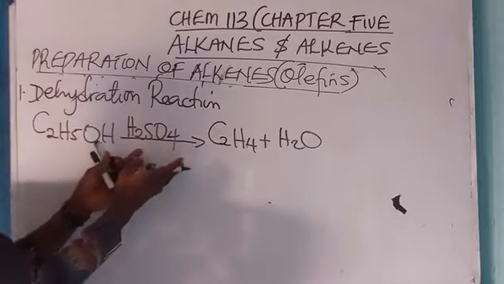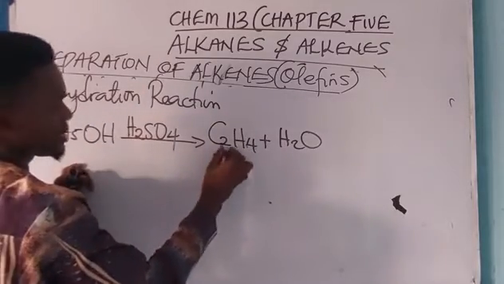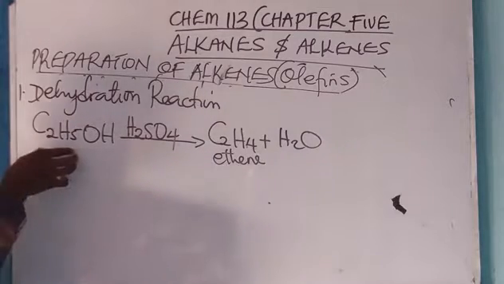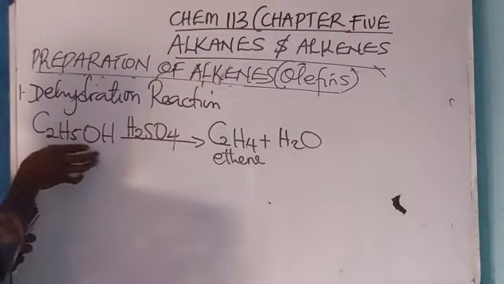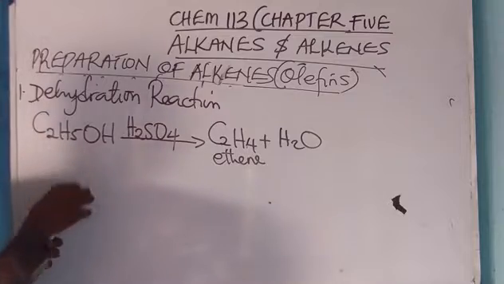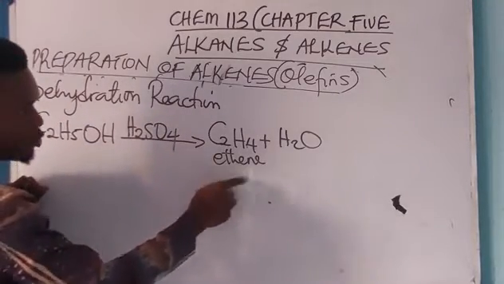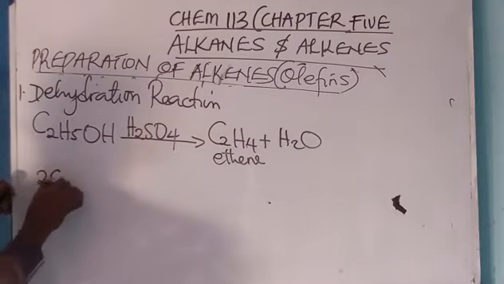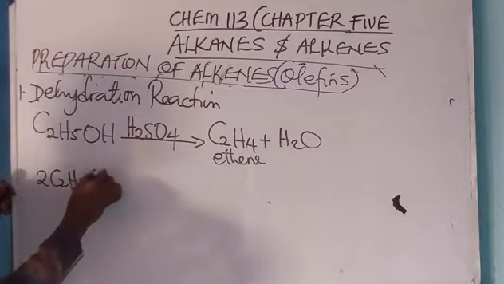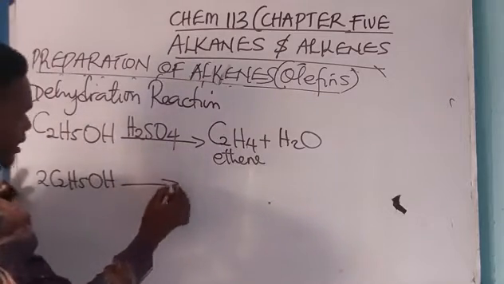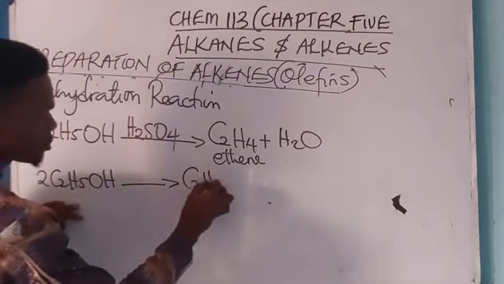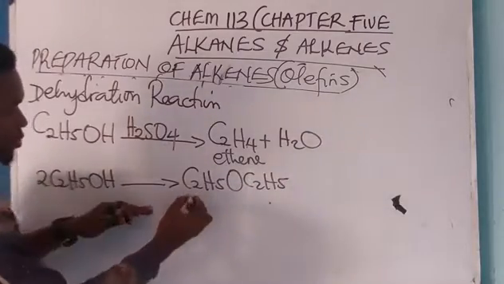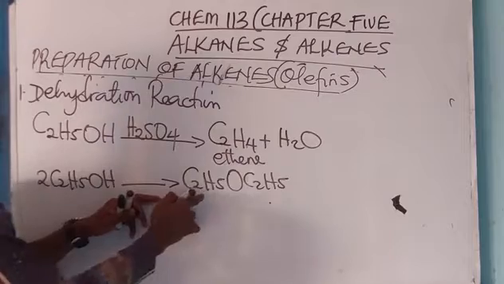Now we've successfully prepared ethene. However, if excess alcohol is dehydrated, it will not produce ethene. It will produce an alkoxyalkane. Like if I have 2C2H5OH, I'm going to have something like this: C2H5O, then C2H5. Now this is what you have: two ethyl groups.